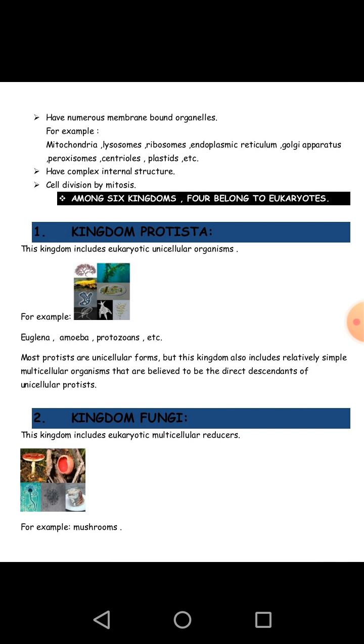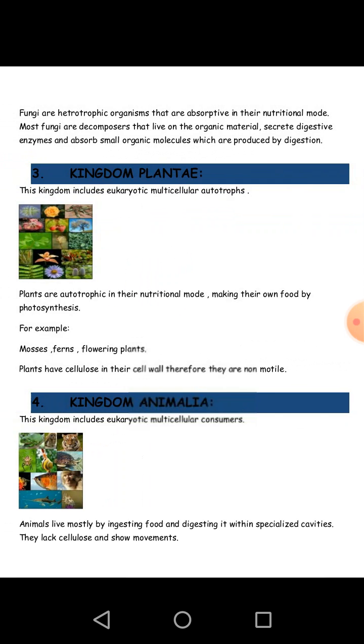Next is the kingdom Fungi. This kingdom includes eukaryotic multicellular reducers, for example mushrooms. What do we mean by multicellular reducers? Fungi are the decomposers of our environment, along with the bacteria. Fungi are also heterotrophs, which means they cannot prepare their own food and depend upon external food, but their mode of nutrition is absorptive, not ingestive like animals.